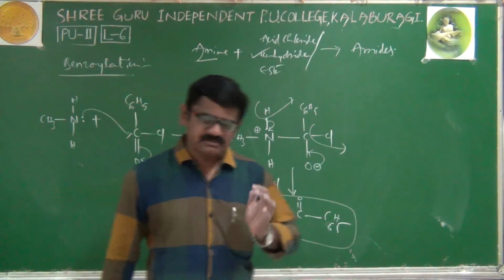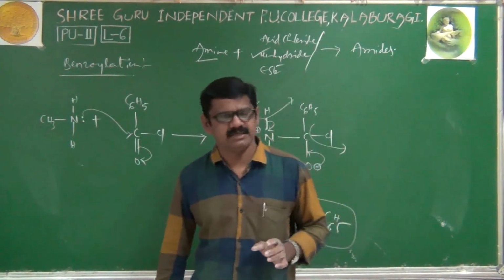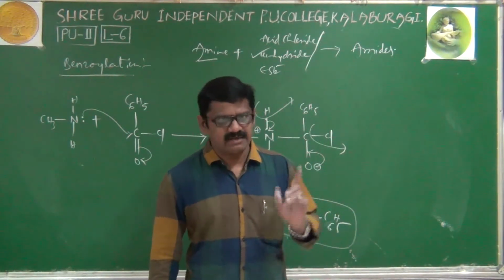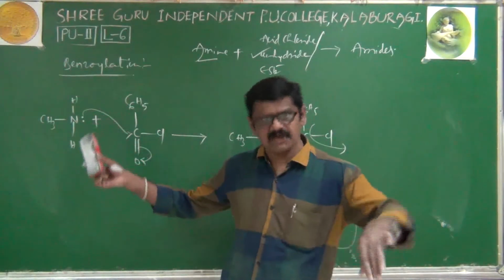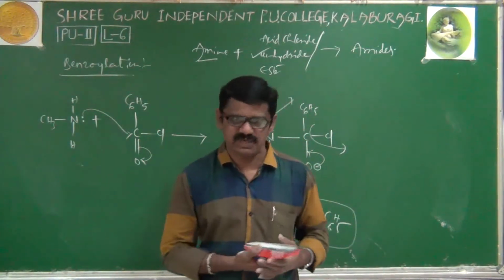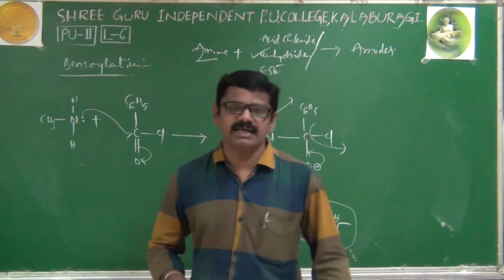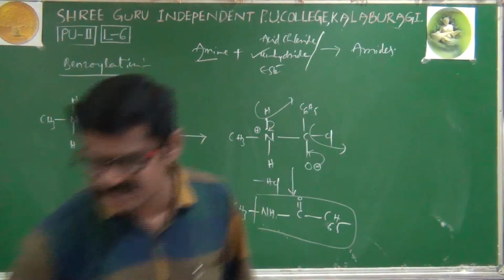Okay, till now we have learned three types of chemical properties. One is the basicity of amines. Second one is alkylation. And third one is acylation followed by benzylation. Acylation and benzylation are part of one reaction only. Right. Then we will go to one of the very, very important chemical properties of amines. That is